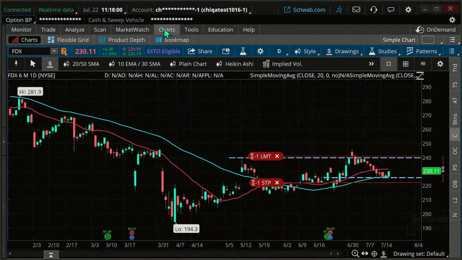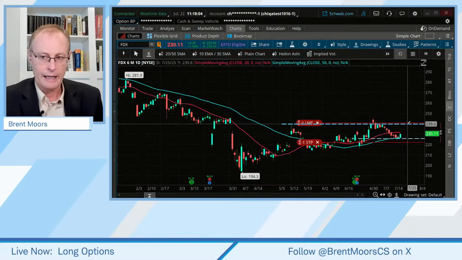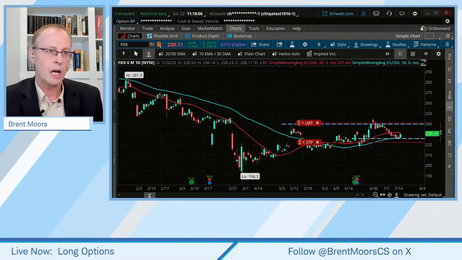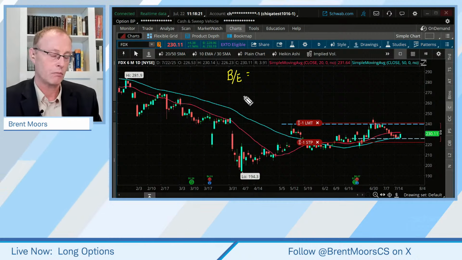Keep in mind when you're looking at these items, when we talk about break even, we can talk about break even at expiration. This is an important point. I'm glad you brought that up, Tatiana. Typically what we're talking about is break even at expiration.